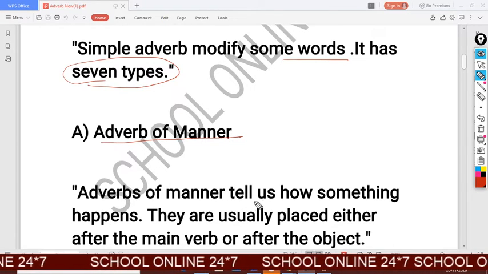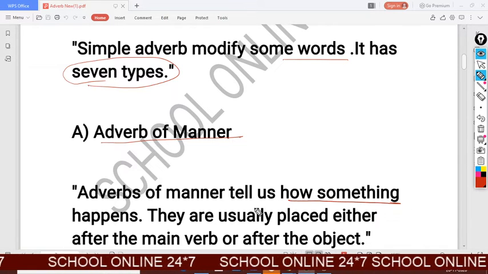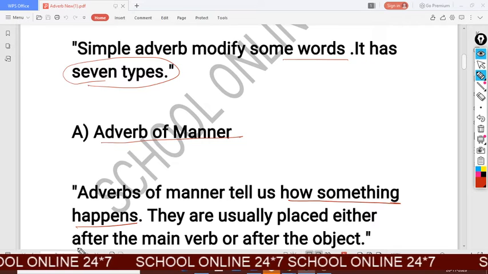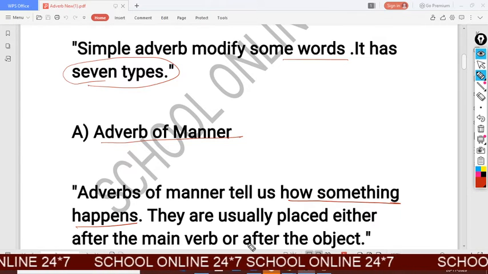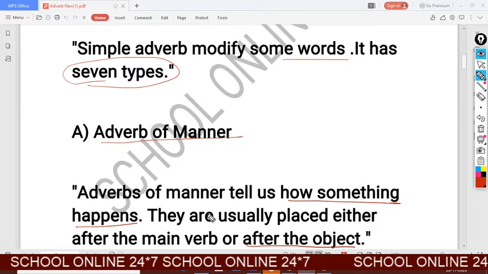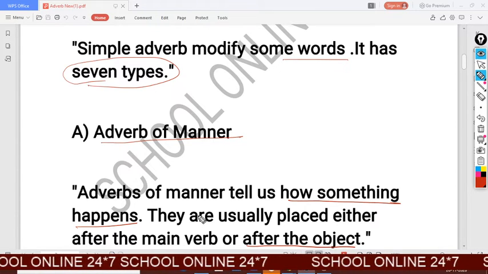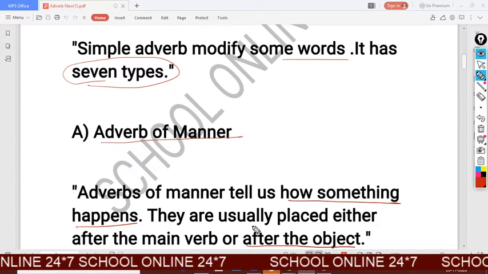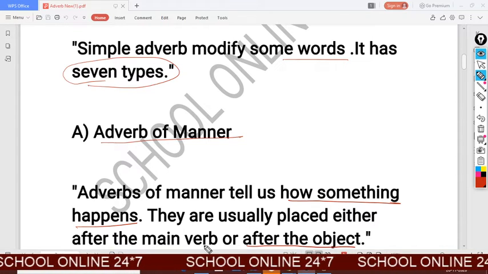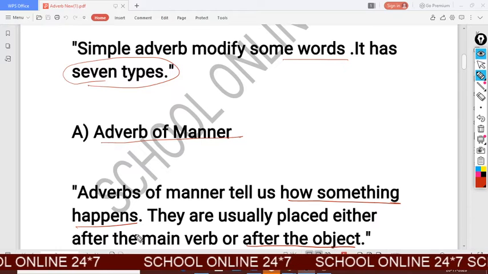Adverbs of manner tell us how something happens. They are usually placed either after the main verb or after the object. Means you usually find adverb of manner after the main verb or after the object.